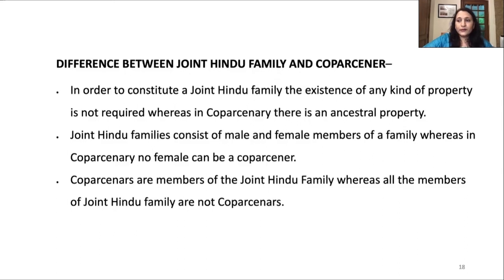It's very easy to understand the difference between a joint Hindu family and a co-parcenary. The senior most member of the Hindu family is known as Karta. The other members of the family are known as co-parceners. In order to constitute a joint Hindu family, the existence of any kind of property is not required. But where there is a co-parcenary, there is an ancestral property. Presence of an ancestral property is a must to establish co-parcenary.